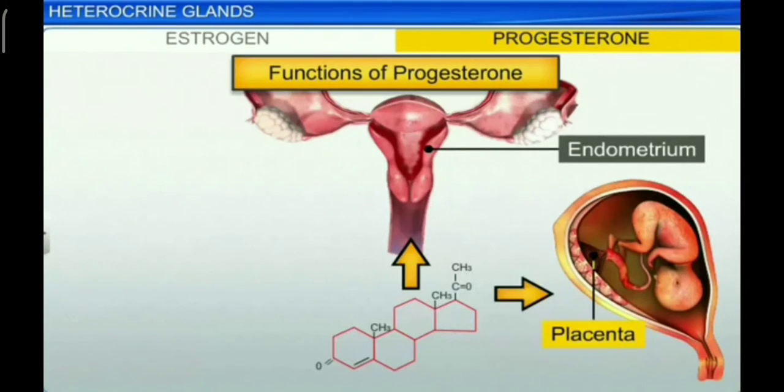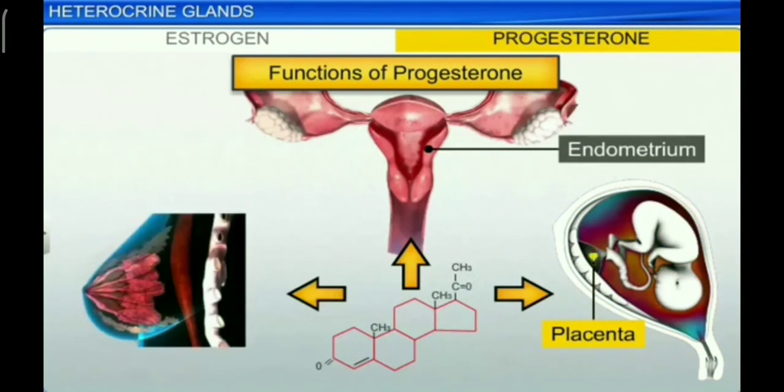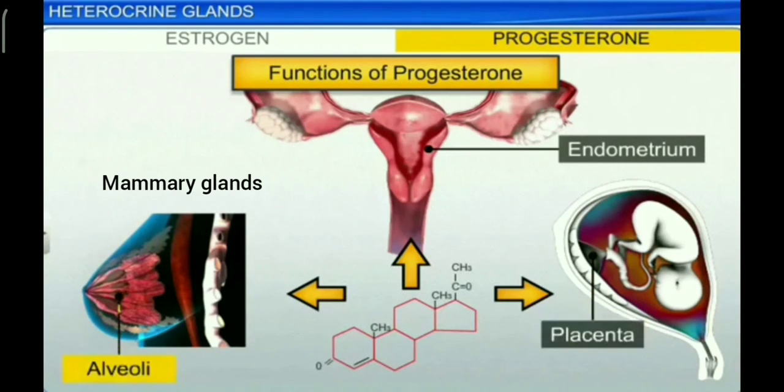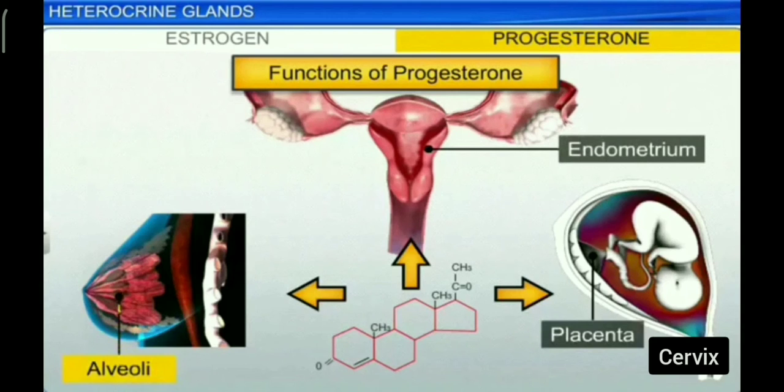It is responsible for development of mammary glands during pregnancy. It inhibits uterine contractions during pregnancy. Relaxin is also secreted by corpus luteum of the ovary at the end of gestation period. It relaxes the cervix of a pregnant female and ligaments of pelvic girdle for easy birth of the young one.